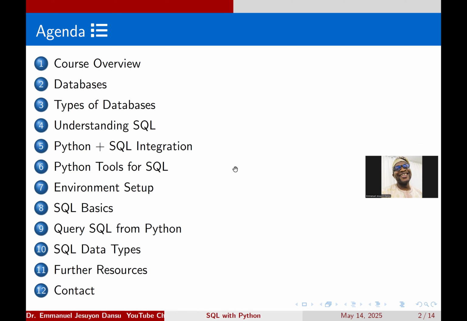So SQL basics, we'll look at that. We'll look at querying SQL from Python. We'll look at SQL data types, and then we'll look at some further resources and how you can contact me if you would like to.